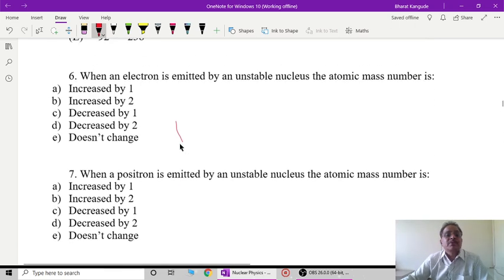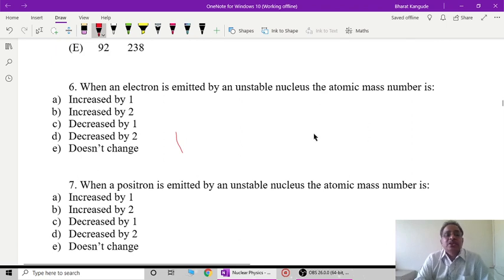Now the next question. When an electron is emitted by an unstable nucleus, the atomic mass number is: increased by 1, increased by 2, decreased by 1, decreased by 2, or doesn't change. First and primarily, we'll understand that an electron is not a part of the nucleus at all. Protons and neutrons are the components of the nucleus, as we all know, but sometimes one electron comes out of the nucleus, and that is called beta decay.